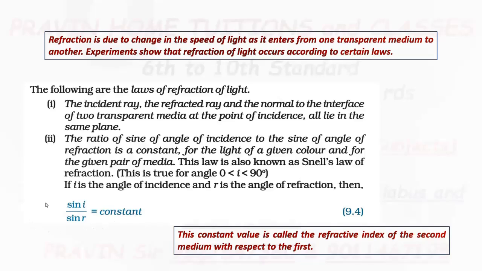And this is the expression or equation form we are writing, and this constant is called the refractive index of second medium with respect to first medium.